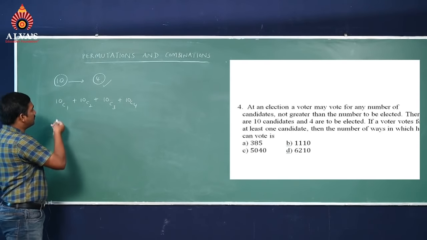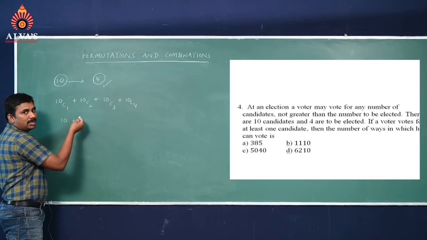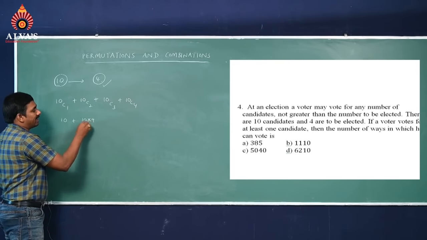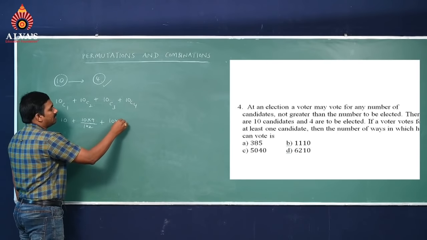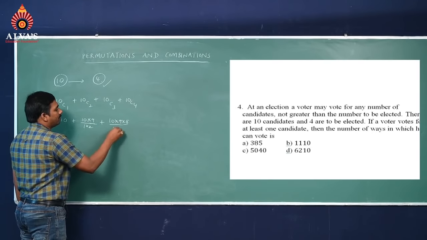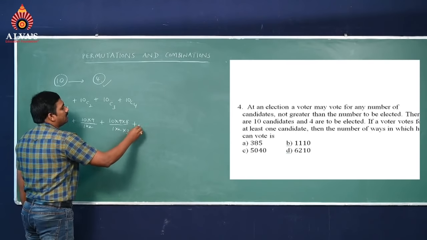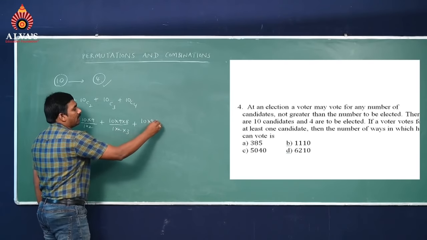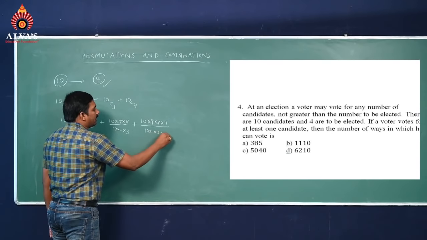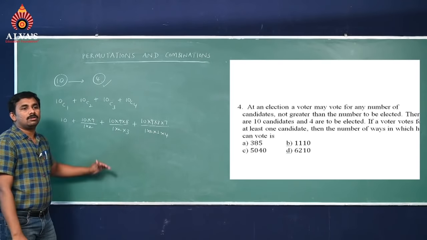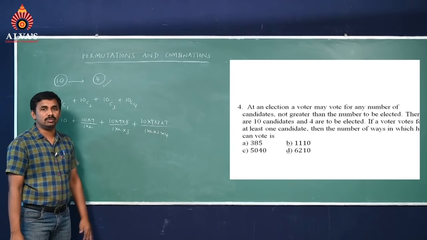So it is 10 plus 10C2, how to write? 10 into 9 upon 1 into 2, plus 10C3, 10 into 9 into 8 upon 1 into 2 into 3, plus 10C4, 10 into 9 into 8 into 7 upon 1 into 2 into 3 into 4. So you can solve this value easily.